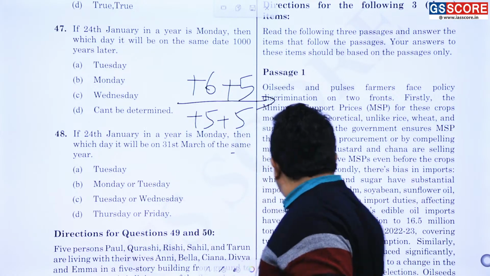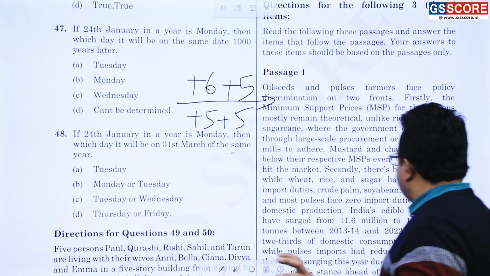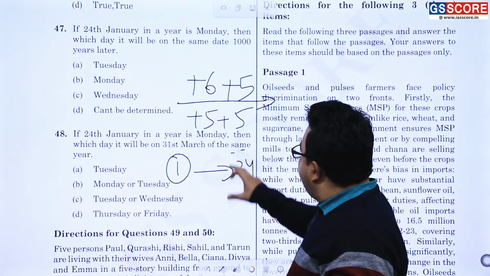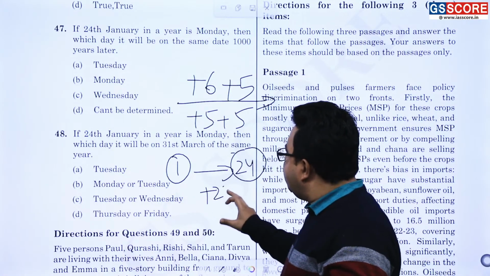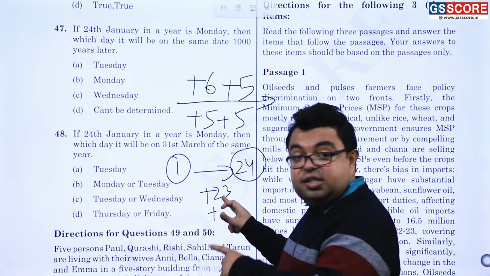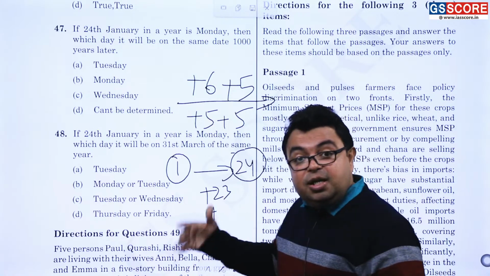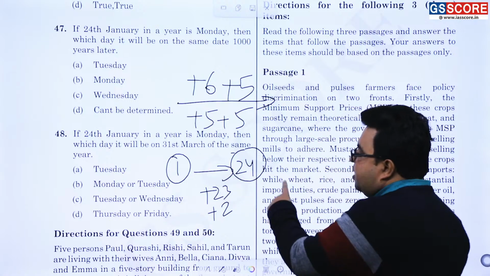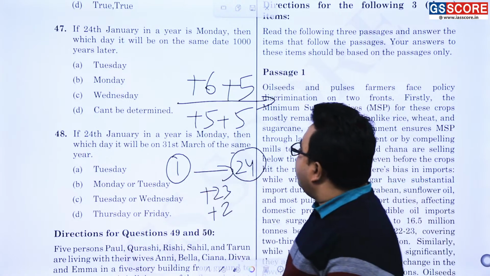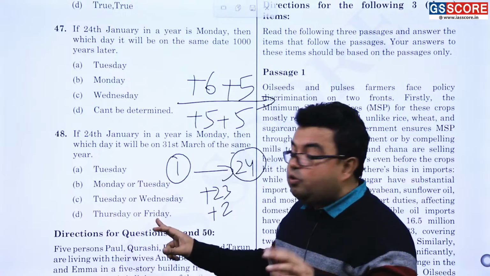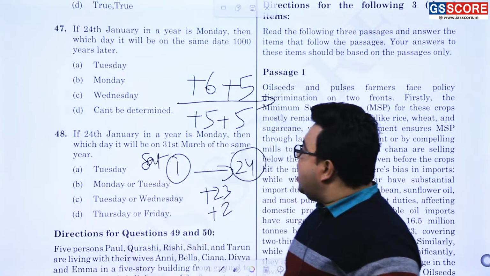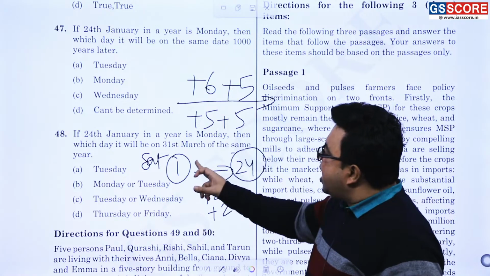So suppose 1st of Jan is one day, then 24th with respect to that is what? Plus 23, divided by 7 is equal to what? Please tell me. 2 is the remainder. Plus 2. तो यहां से यहां जाने के लिए प्लस 2 करना है, तो यहां से आने के लिए अब -2 करना है. तो Monday -2 is what? Of course it is Sunday, then Saturday. Saturday is there.